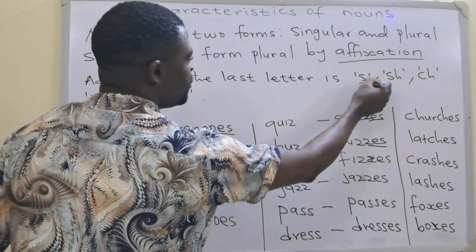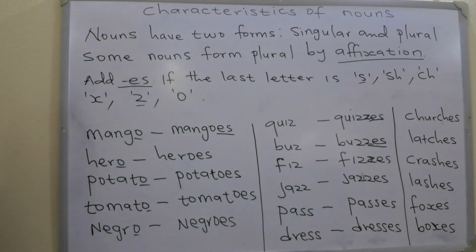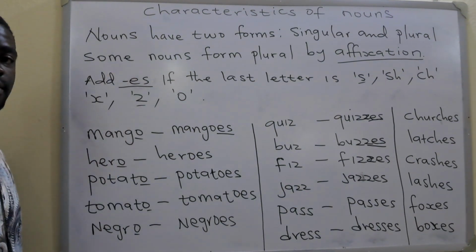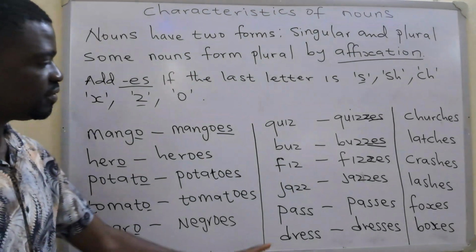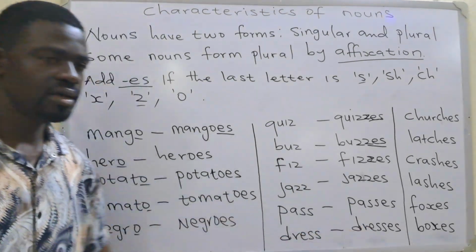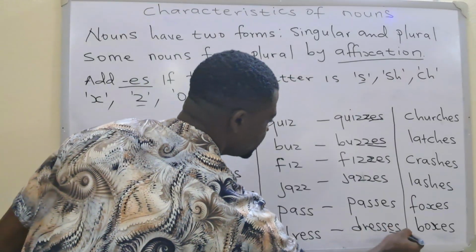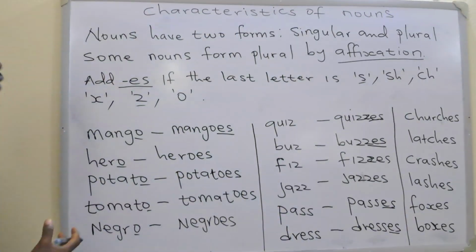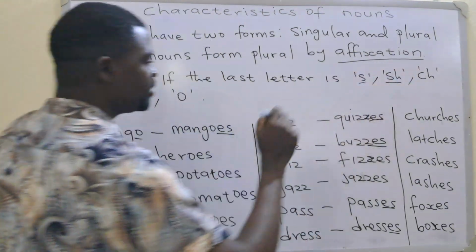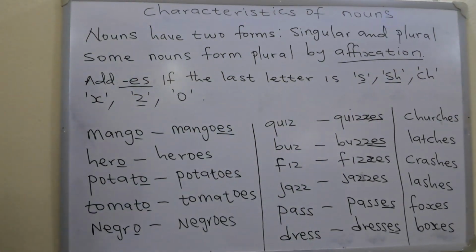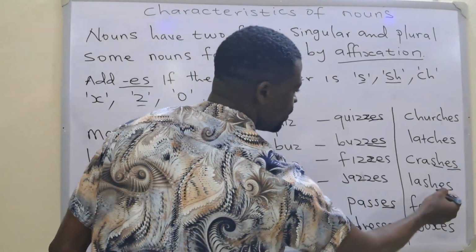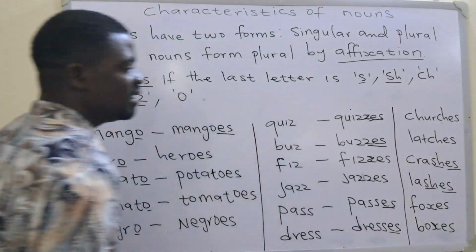So if your noun ends in S as the last letter, you will add ES. How can that be? You have pass, passes, dress, dresses. You just add your ES and you form your plural. If it ends in SH, then you have crashes, lashes.